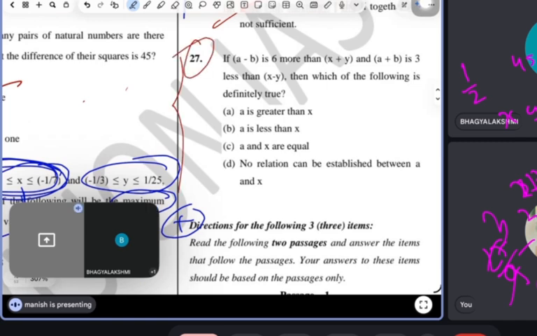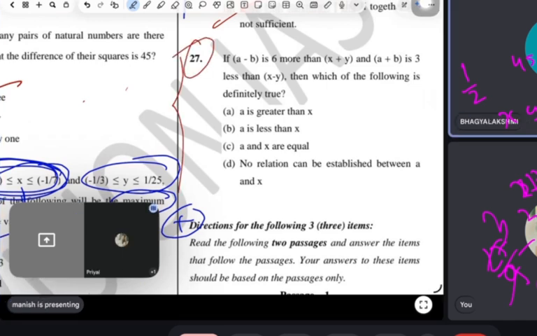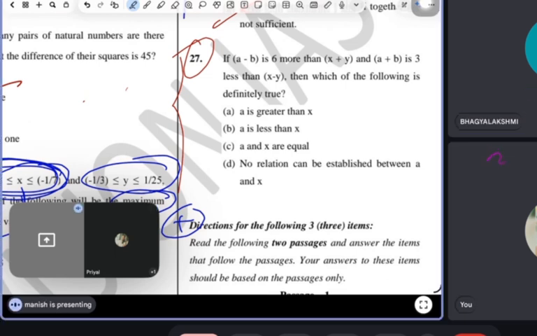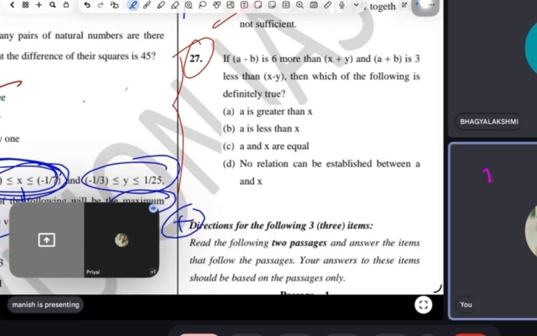Read this question, Priya. If a minus b is x more than 6x plus y, and a plus b is 3 less than 6x minus y, then which of the following is definitely true? See, they give equations: a minus b is 6 more than x plus y, and a plus b is 3 less than x minus y. We have to find which of the options are true.